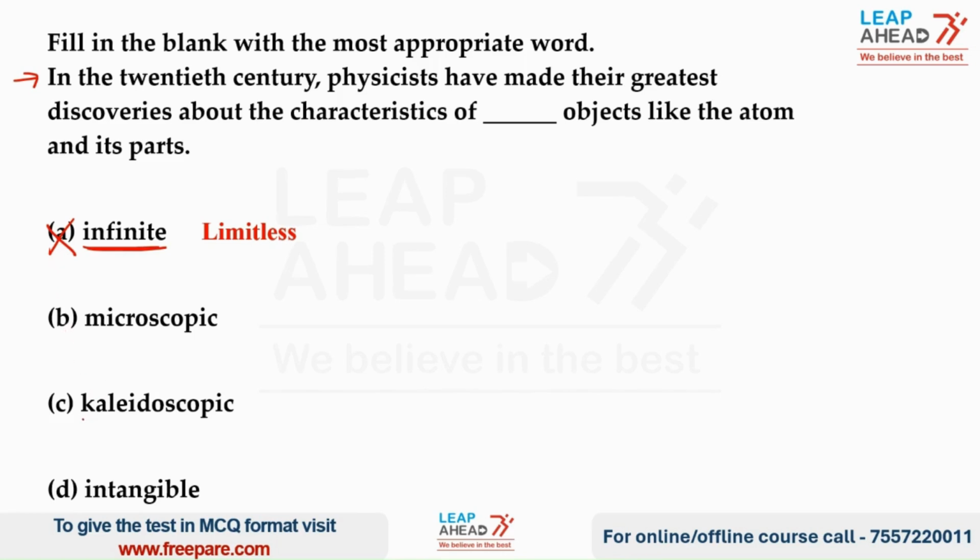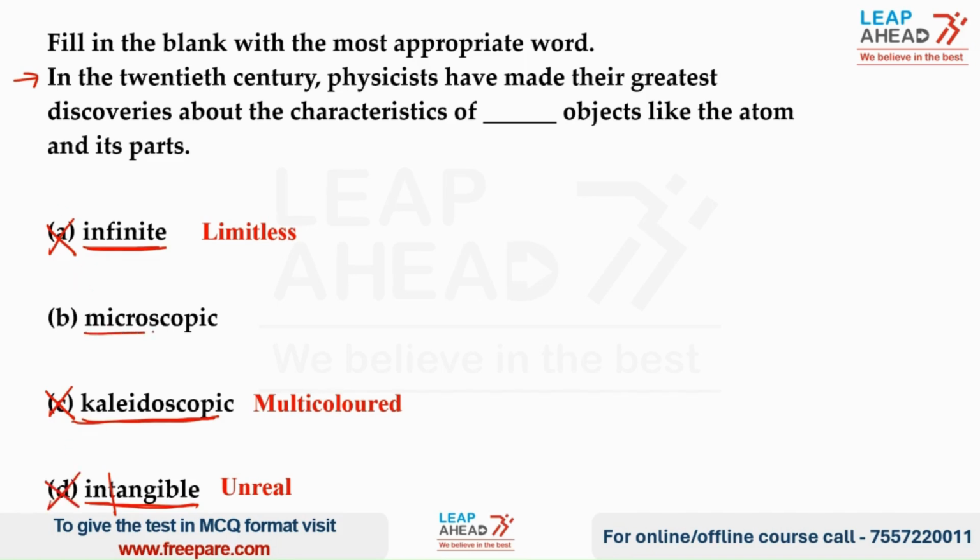Coming to option C, which is kaleidoscopic. Now this word refers to something which is multicolored. So we can eliminate option C as well. Coming to option D, which is intangible. Now word intangible can be divided into two parts. In, which means not, and tangible means something that can be seen or felt or touched. So the word intangible refers to something which is unreal or indefinite. So we can eliminate option D.